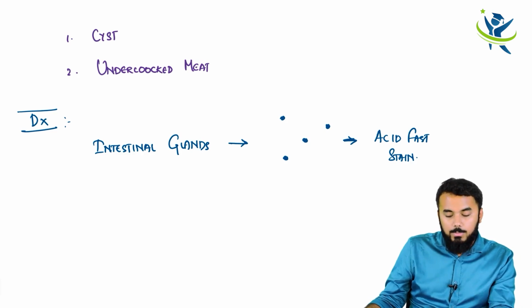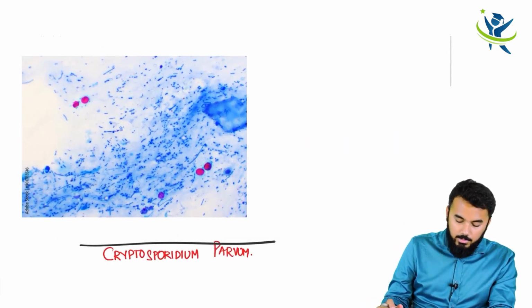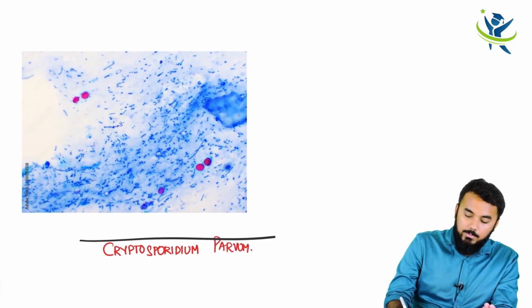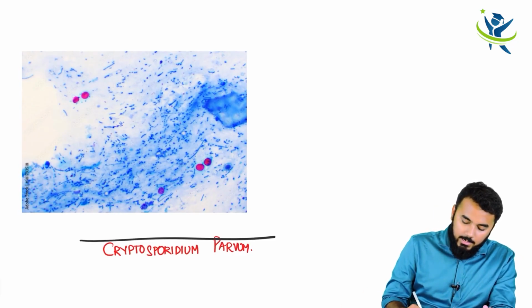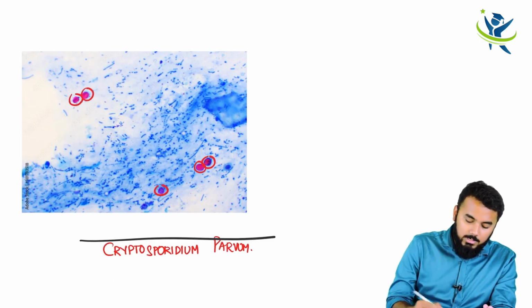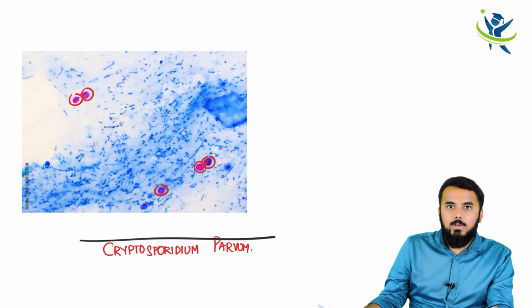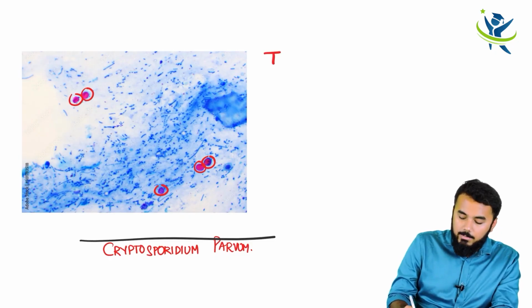Okay, I'll show you the picture anyway. So this is an intestinal biopsy. In the intestinal biopsy I can very clearly see dots overall, isn't it? These dots are nothing but Cryptosporidium parvum, and this is an acid fast stain, and that is why they are pinkish in color. Now what will be the treatment plan? How do you treat this case?